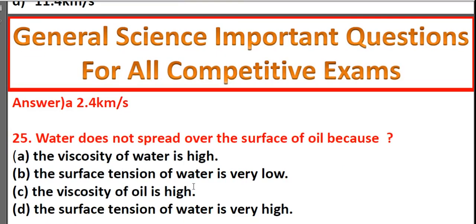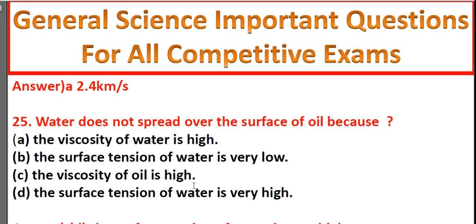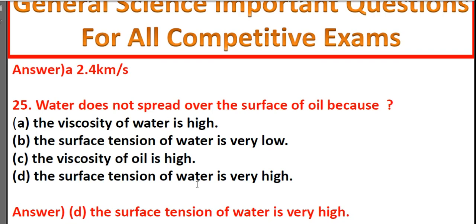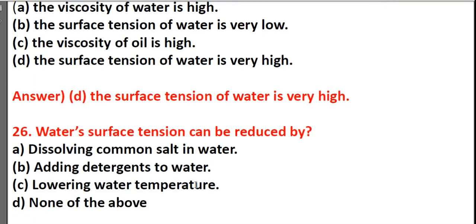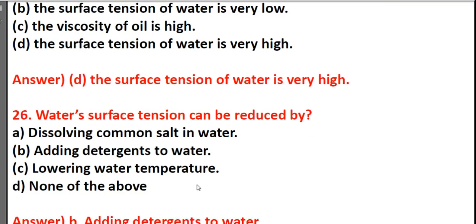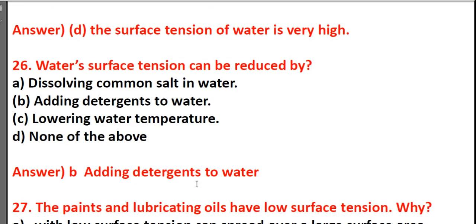Water does not spread over the surface of oil because the viscosity of water is high, the surface tension of water is very low, the viscosity of oil is high, the surface tension of water is very high. It's D, the surface tension of water is very high. Water surface tension can be reduced by dissolving common salt in water, adding detergents to water, lowering water temperature, none of the above. It's B, adding detergents to the water.